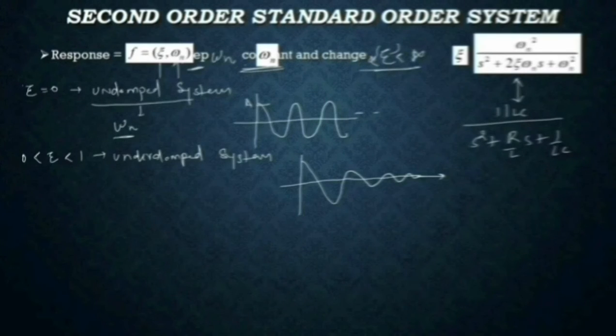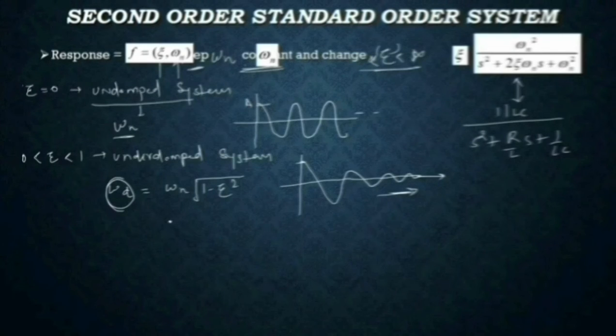So you can also take in this system the frequency of oscillations. Whatever the way it oscillates, the frequency of oscillation we can call the damped frequency of oscillations, and this will be equal to omega n times square root of 1 minus zeta square. This zeta is the damping coefficient. Why am I saying this system is not oscillating? Because in this case, the amplitude of the system will die out. Frequency will survive. It has a fixed frequency of oscillations.